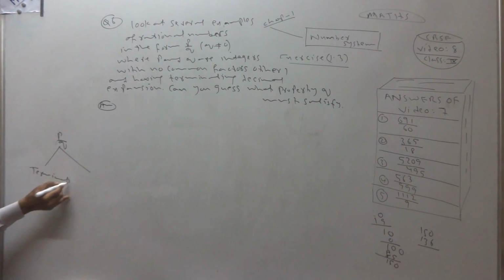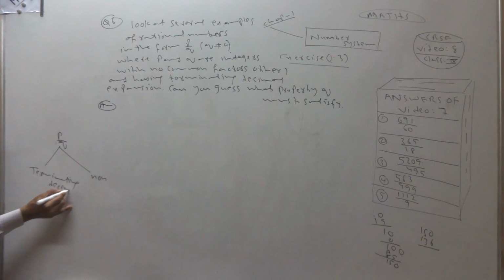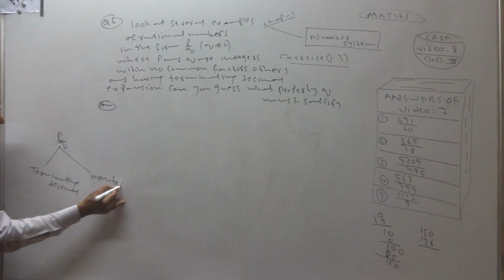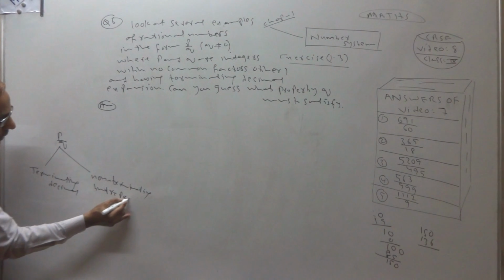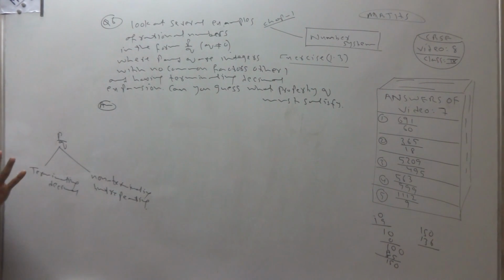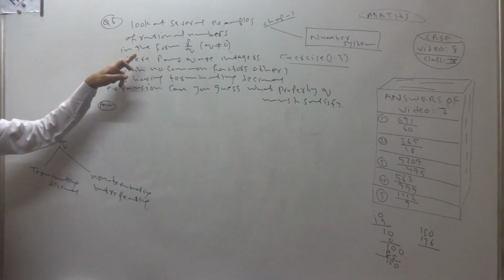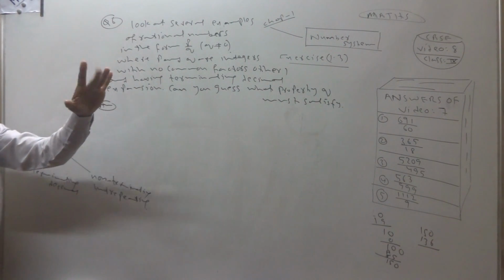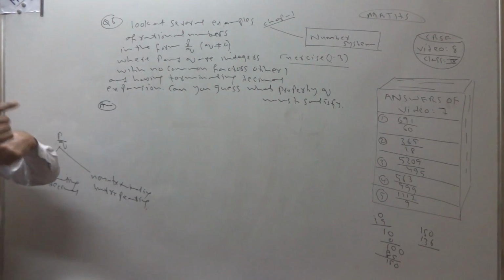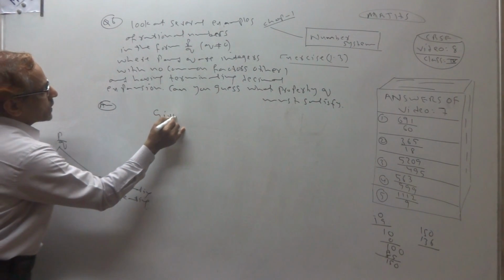One is terminating decimal, which we have discussed already, and one is non-terminating but repeating. So we have two types. So here, what is said? Look at several examples of rational numbers in the form p by q, where p and q are integers with no common factors other than 1 and having terminating decimal expansion. What is given here?